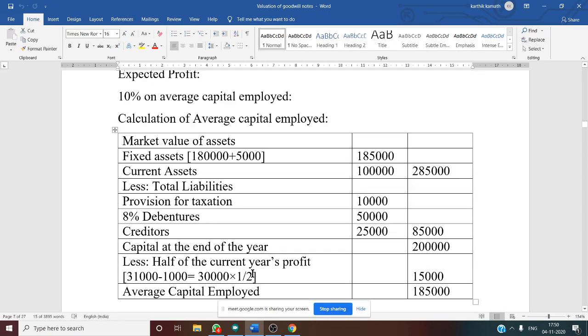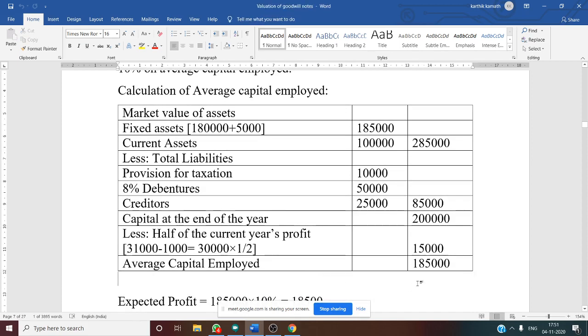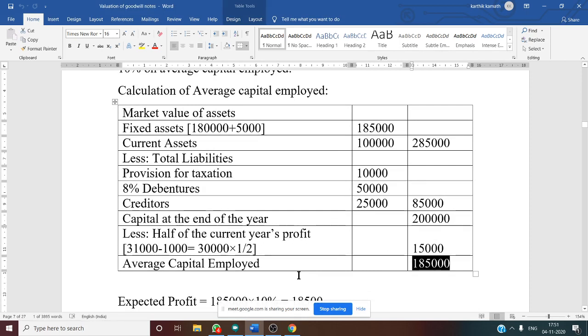So 30,000 is our current year profit. Of that you need to take half, 30,000 into 50%, you will get 15,000. So that is the deduction from CE. So final ACE, average capital employed, is 1,85,000.